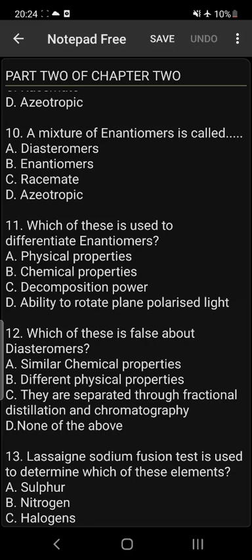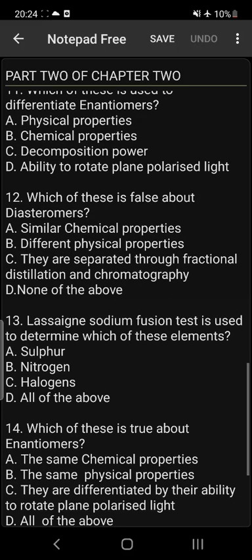Why is it none of the above? It means that options A, B, and C are all correct about diastereomers. That is, non-mirror images of each other. It therefore means that diastereomers have similar chemical properties and different physical properties. They are separated through fractional distillation and chromatography. Take note of that.